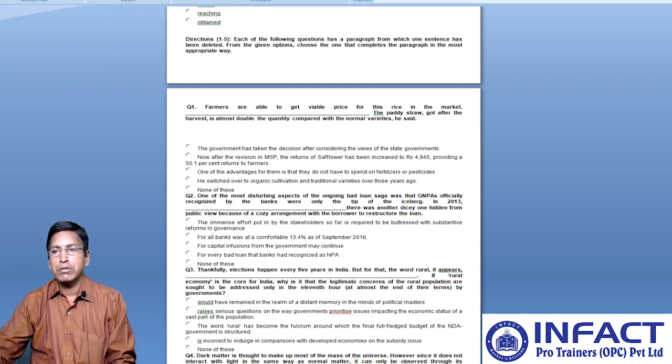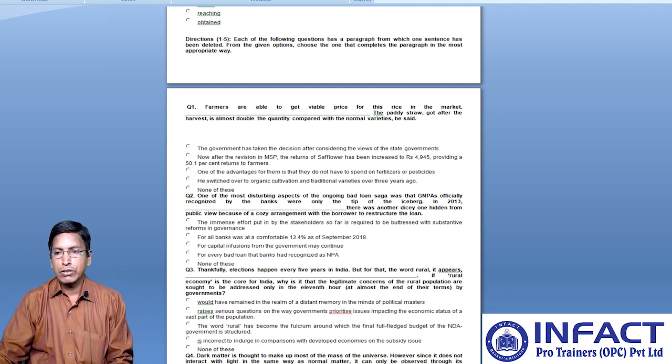So if you see, option D can easily be omitted as it has mentioned some issue regarding subsidy, and option C can't be the answer as it is not going to fill up the given blank grammatically and contextually both. Option A is the only option which is making sense while completing the stanza. Hence, option A, that is, would have remained in the realm of distant memory in the minds of political masters, will be the right choice. Okay, as far as this question is concerned.